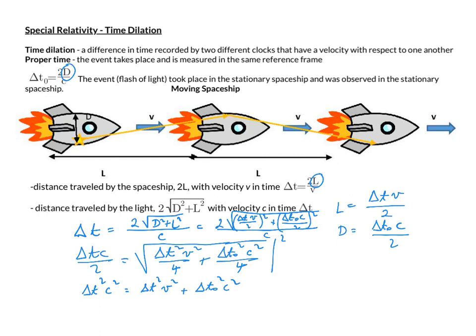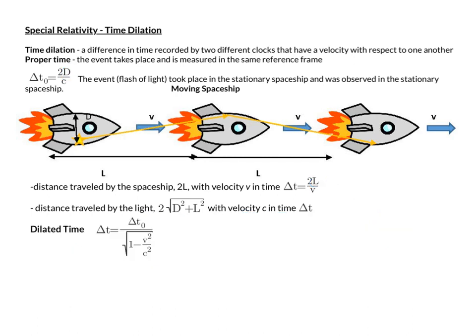I canceled out the 4 on the bottom, and now I can factor out the delta t squared, ending up with delta t squared times c squared minus v squared equals delta t naught squared c squared. When we rearrange terms and solve for delta t, we end up with an expression for the dilated time: delta t is delta t naught over the square root of 1 minus v squared over c squared.